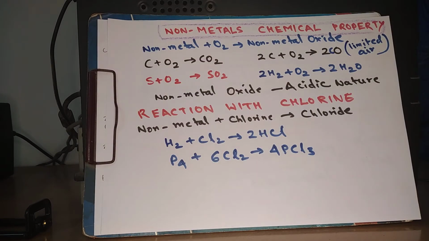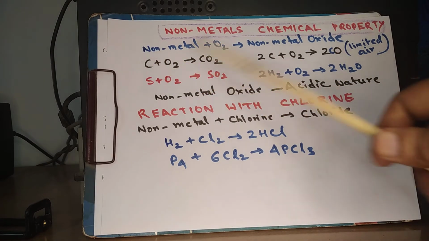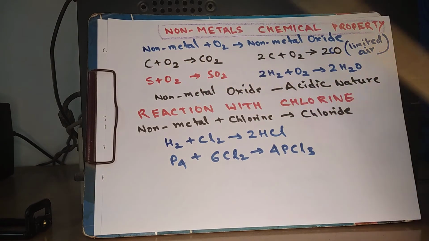Now let us talk about chemical properties of non-metals. When non-metals react with oxygen, they give non-metal oxides. So for example, when carbon is burnt in air, it gives carbon dioxide. C + O2 = CO2, and this is the reaction which happens while we are burning any fuel.